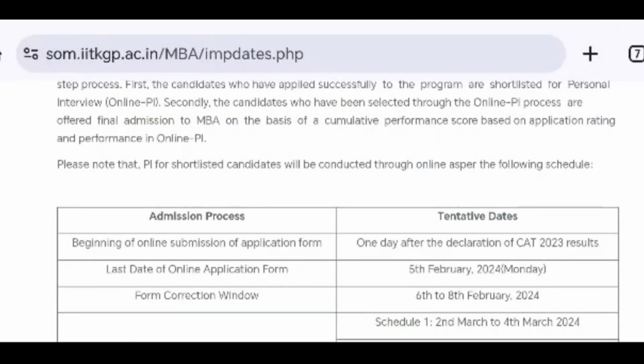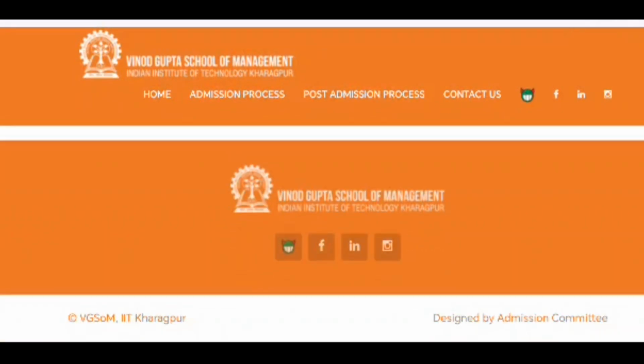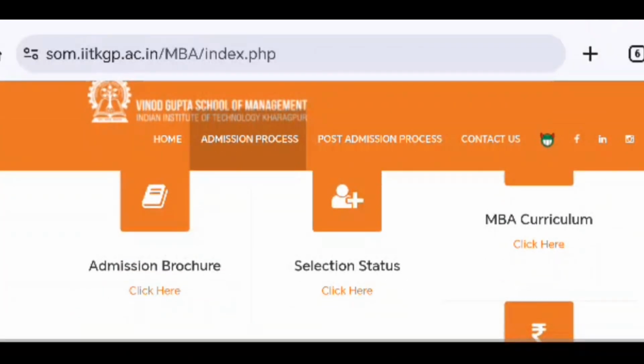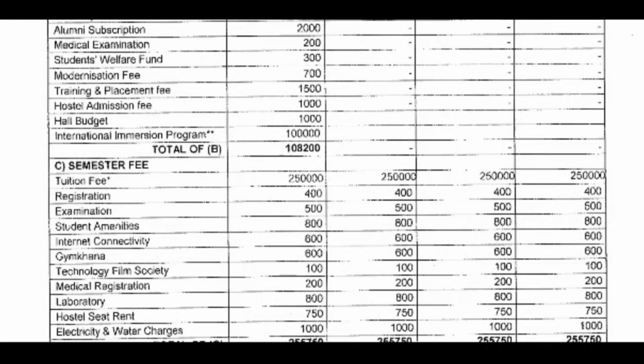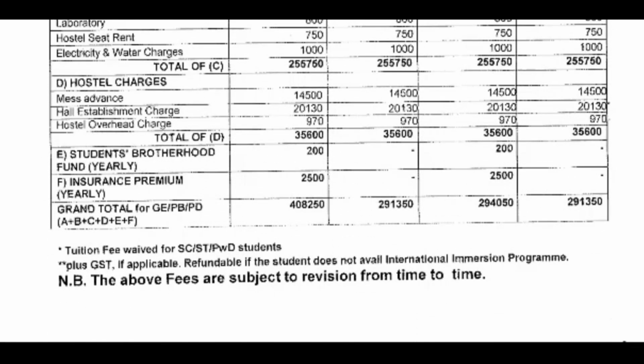The first slot will be from 2nd March to 4th of March, the second slot from 9th March to 11th March, and the third slot from 22nd March to 24th March. The declaration of admission results will be from 1st of May to 5th of May 2024. If we consider the overall fee structure for IIT Kharagpur, it is nearly 11 to 12